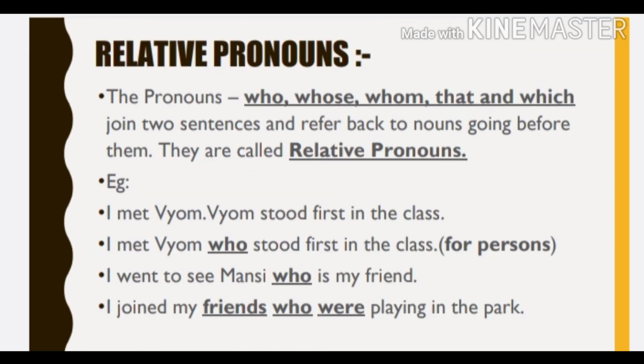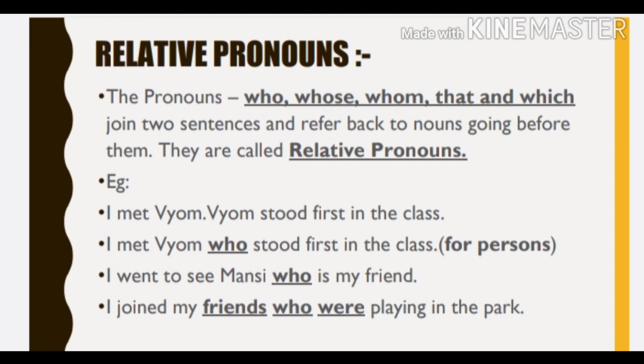Let's summarize everything. Relative pronouns. The pronouns who, whose, whom, that and which join two sentences and refer back to nouns going before them. They are called relative pronouns. As a general rule, who is used for persons only.